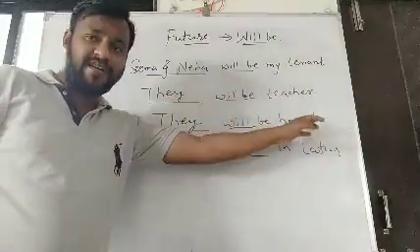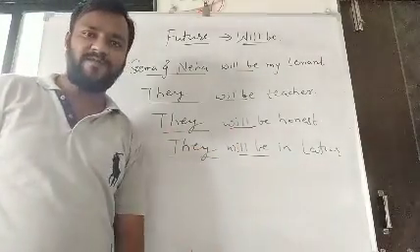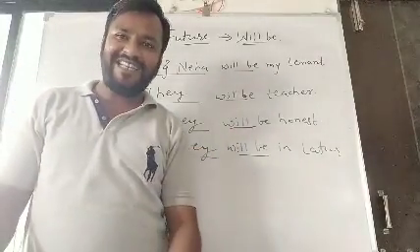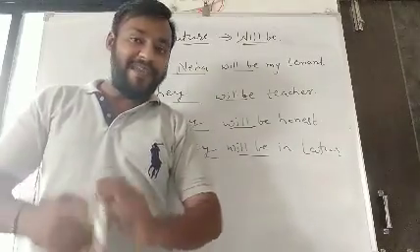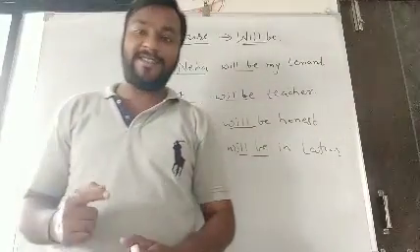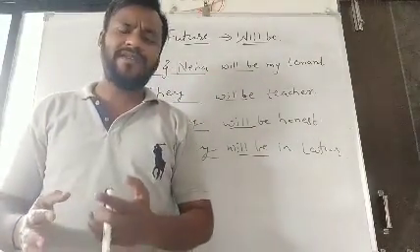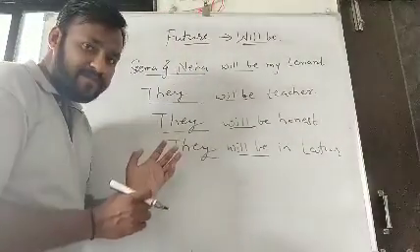They will be teacher. They will be honest and they will be in Latur. It's very simple, isn't it? Be careful while making negative sentences of future tense. How? That is also very simple. That not which indicates